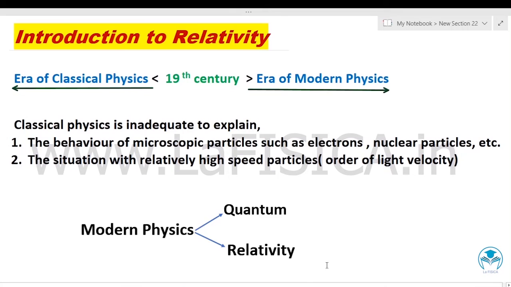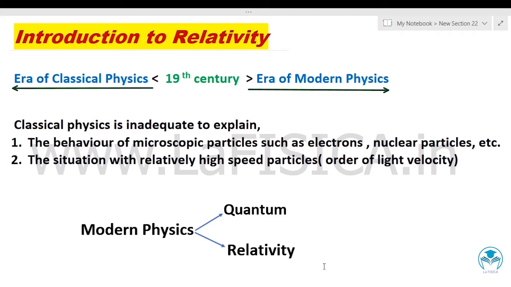Hello all. Let us start discussion on a new paper, Modern Physics. When I say modern physics, you may think, what are the modern concepts in physics? When has it started? What are the old concepts in physics? We will quickly go through all these doubts.